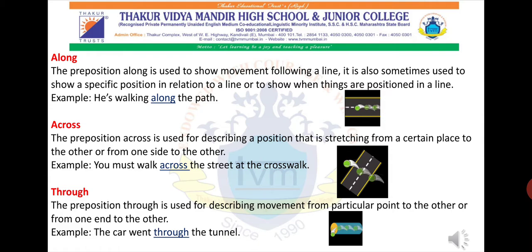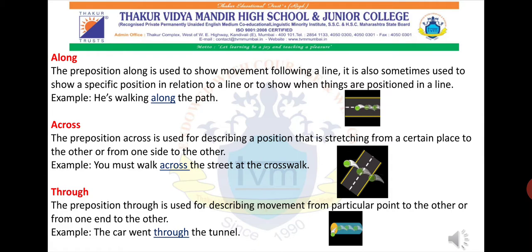We will see an example. He is walking along the path. We see some kind of movement following a line, showing us a path.